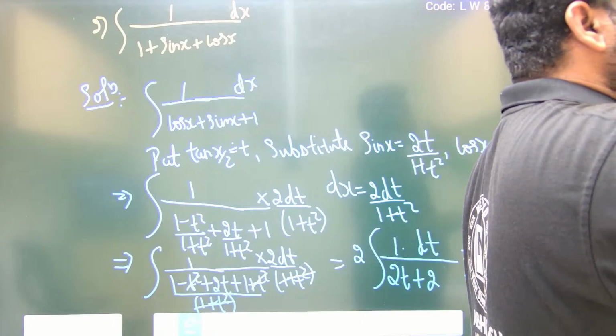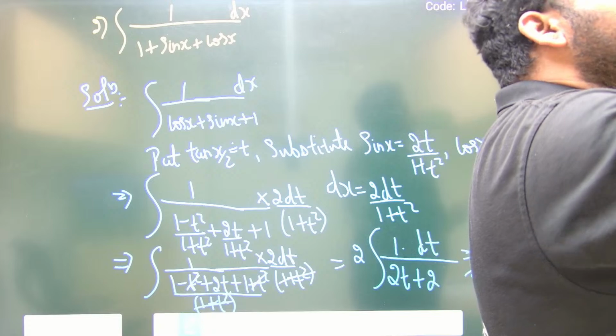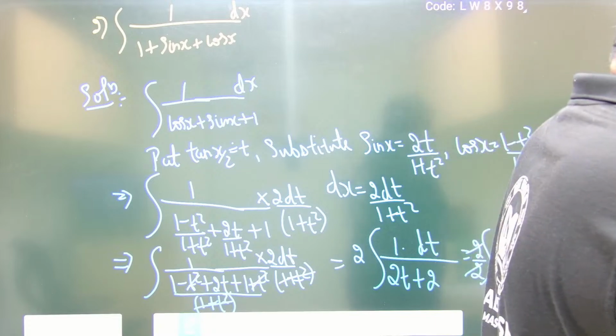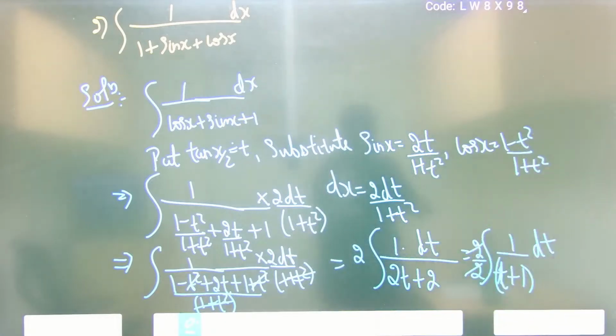The integral of 1 by x is log mod x plus c. This is of the same form, integral of 1 by (t plus 1) dt.